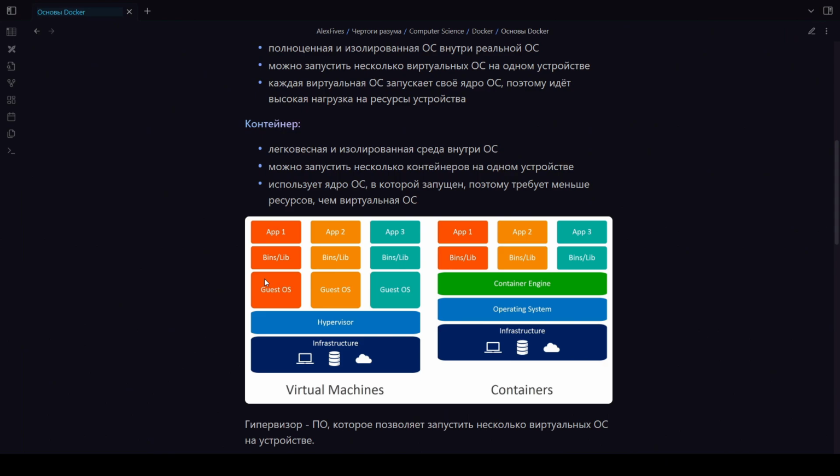And here the main problem arises precisely in the kernel of the virtual operating system. These kernels, in terms of thickness, can be seen they are quite resource intensive. Now, if we compare this to containers, the top level is the same. We also have applications here, as well as binaries and libraries.